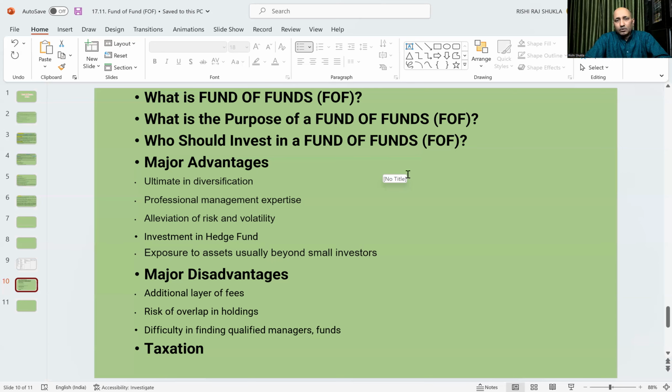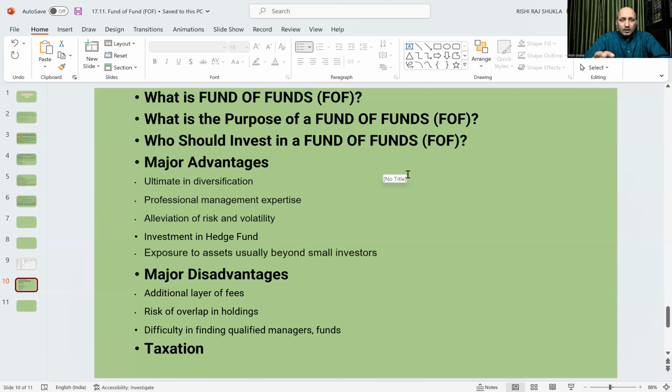Who should invest in fund of funds? Any retail investor who has less risk appetite and at the same time wants the benefit of diversification should be investing in fund of funds. So now let us see what are the advantages of a fund of funds. First one, ultimate in diversification.